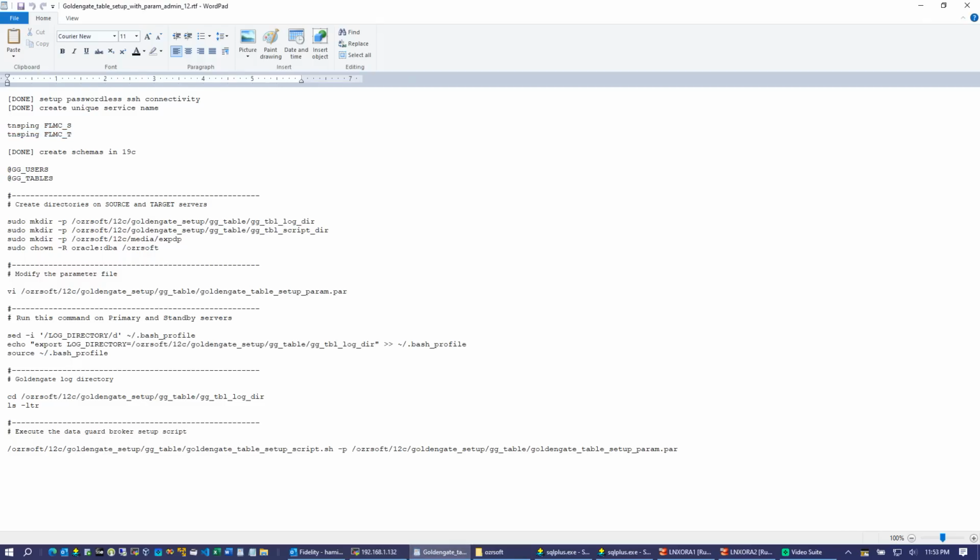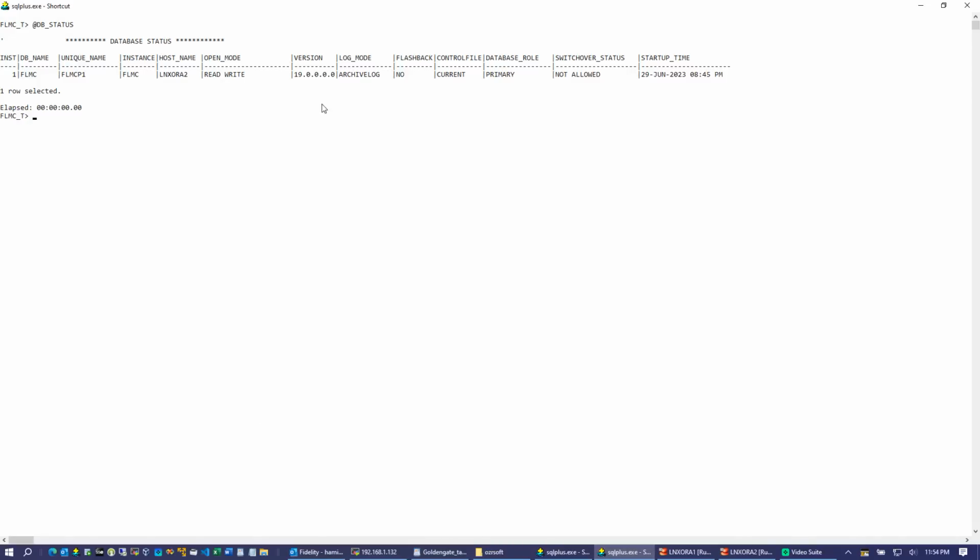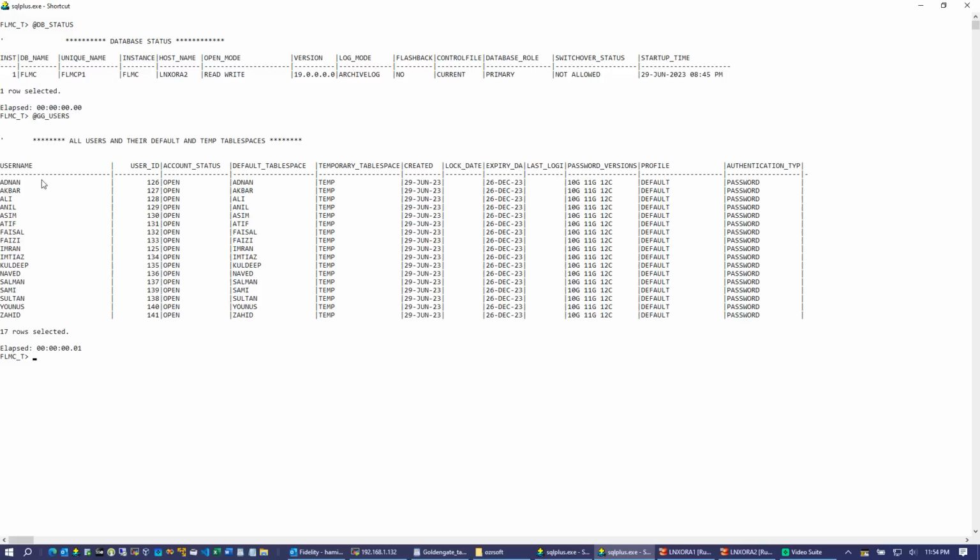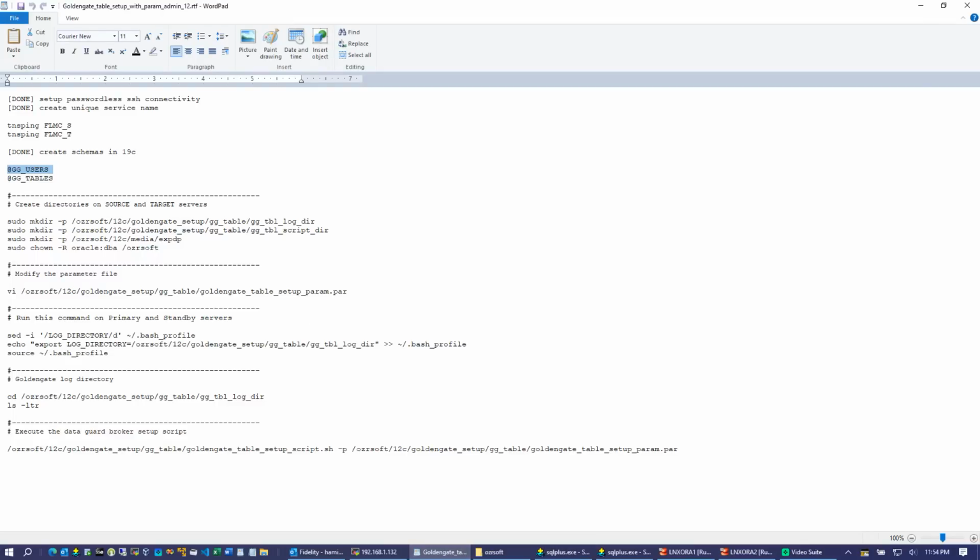After that, we need to create all the schemas which we are bringing from 12C to 19C, and the tablespaces. I have already created those schemas. Let me just show you again. So this is my 19C server. These are the schemas of the tables we will be using in this application. And this is my 12C server, so all the schemas are on both servers. And the tables.